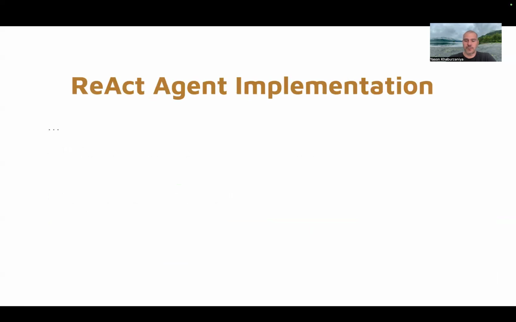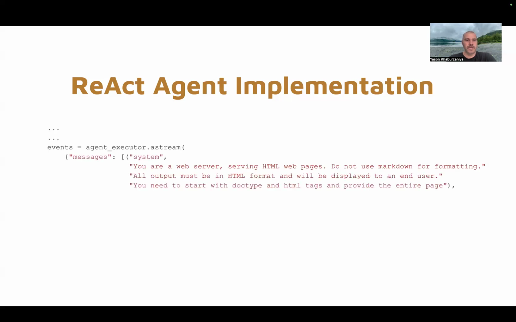So how are we going to change it? To avoid these kinds of changes in the future, we have to take the responsibility of generating the front end and give it to the agent. So we're going to change our system prompt and tell the agent that it's just generating HTML and nothing else. So now it will gather the data and output it in a format that we describe or that it decides is good for us.